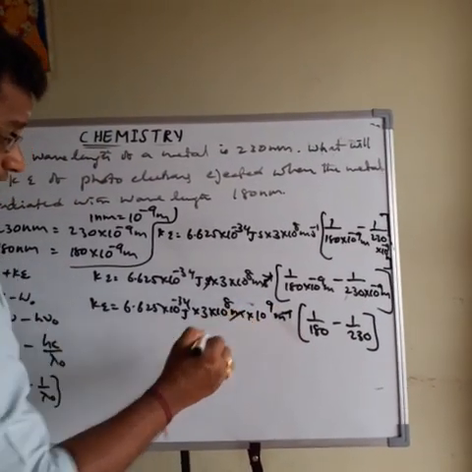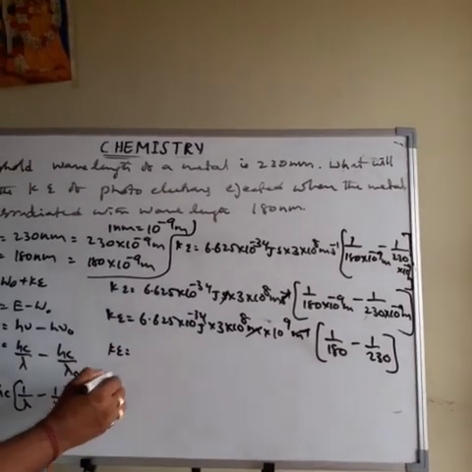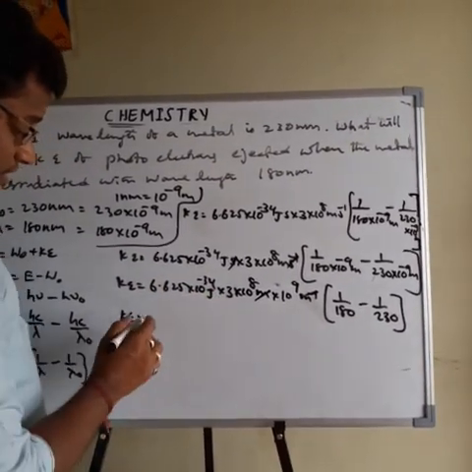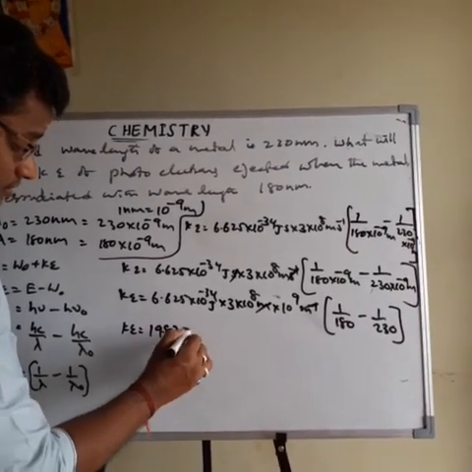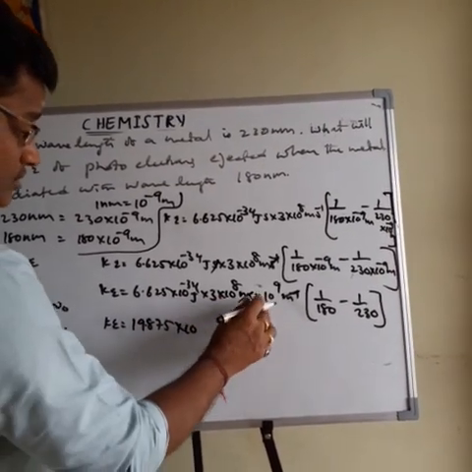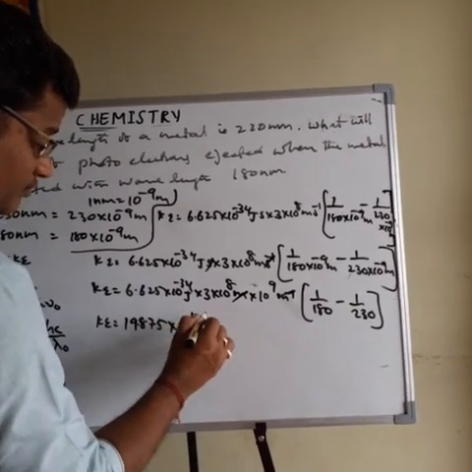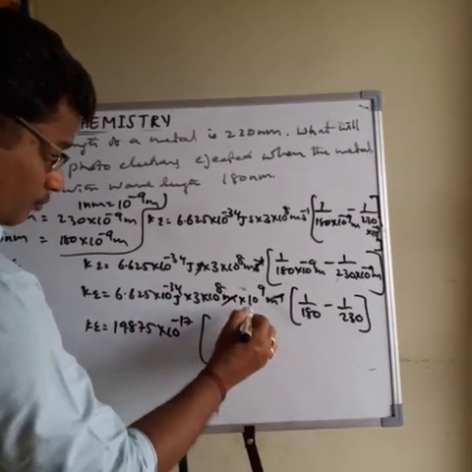Second inverse and second cancel, and meter inverse and meter cancel. So kinetic energy is 6.625 into 3, whose value is 19.875, into 10 power minus 17, into (1 by 180 minus 1 by 230).